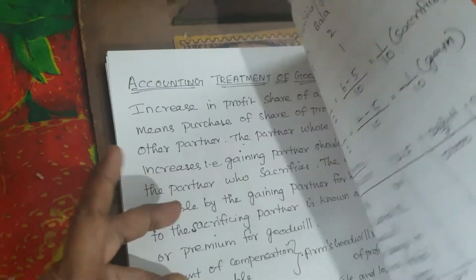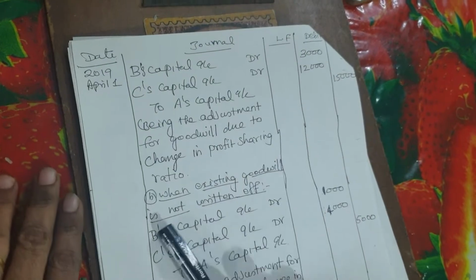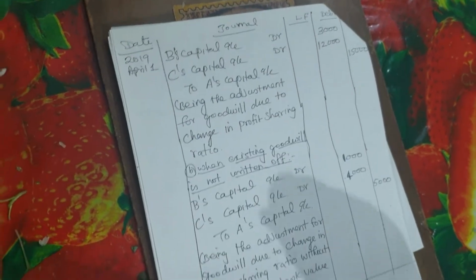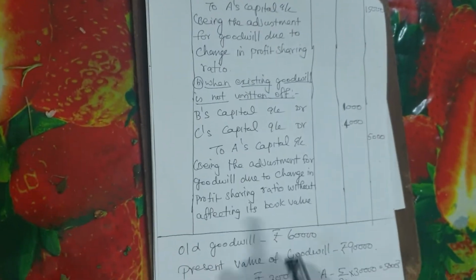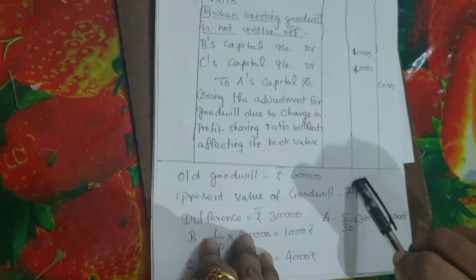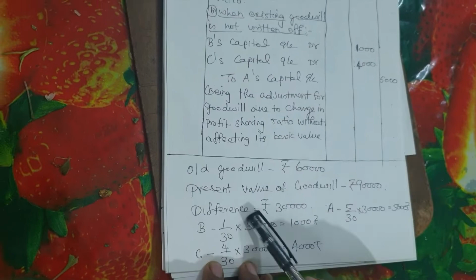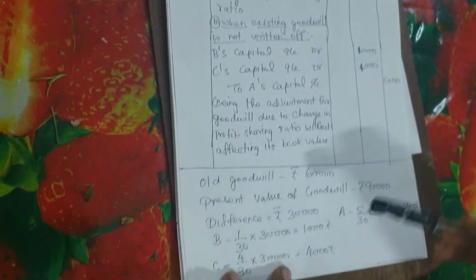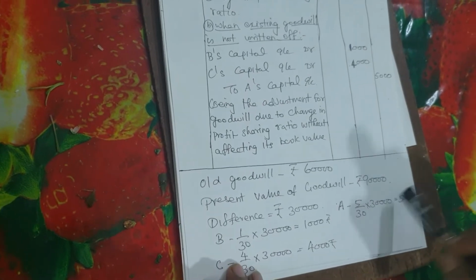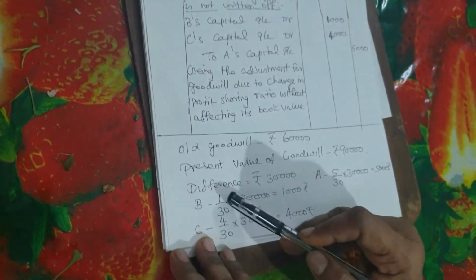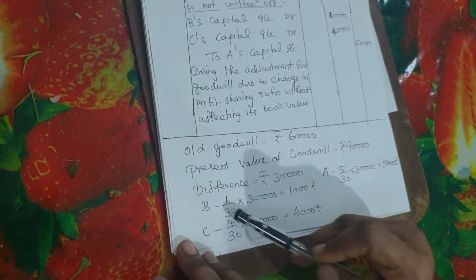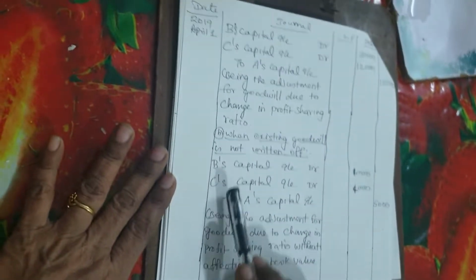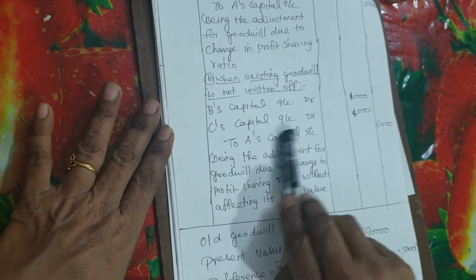Now, when the existing goodwill is not written off, in that case, 60,000 goodwill is already there. Now the present value of the goodwill is 90,000. So what is the difference? 30,000. For this 30,000 we have to adjust. So for A it is 5 by 30 of 30,000, you get 5,000. For B 1 by 30 of 30,000, for C 4 by 30 of 30,000. So 1,000 and 4,000.